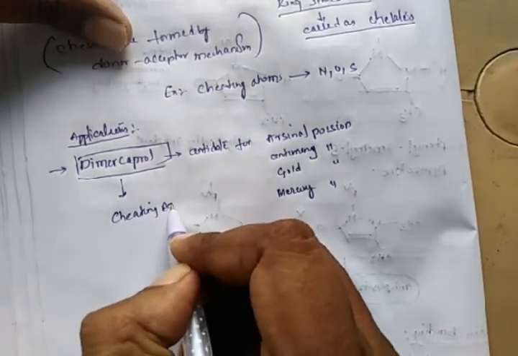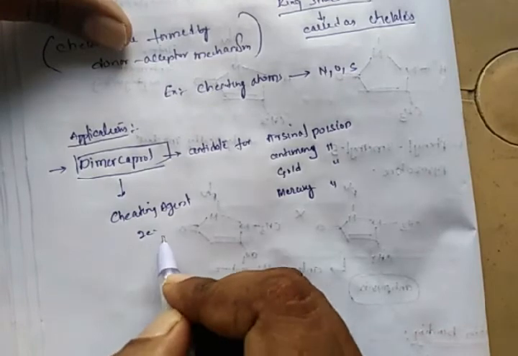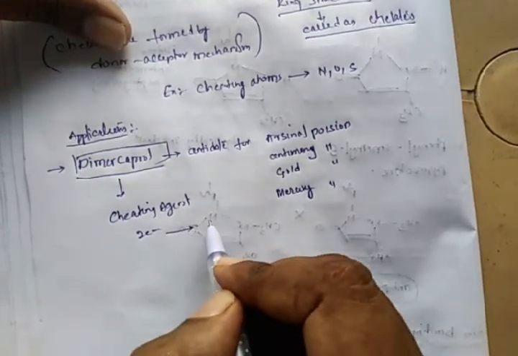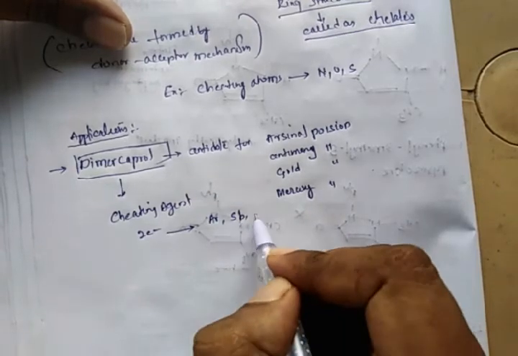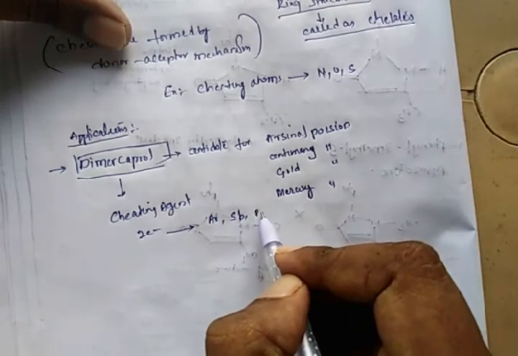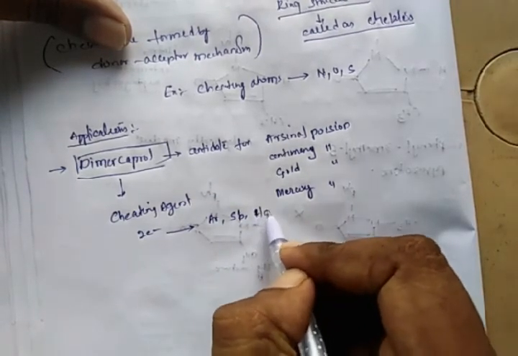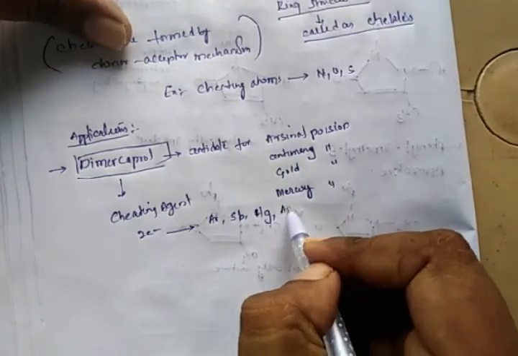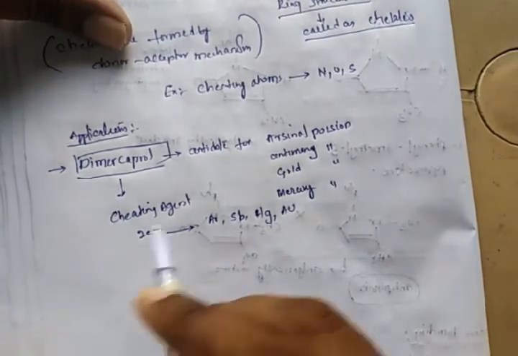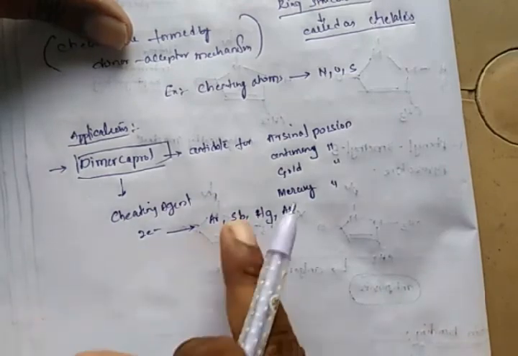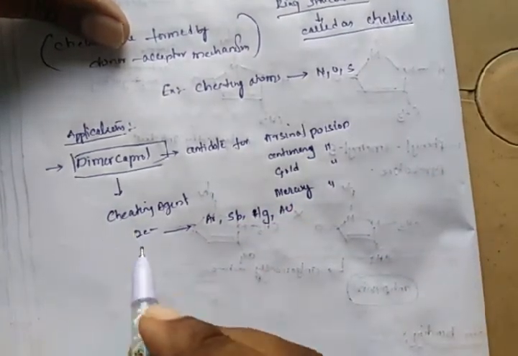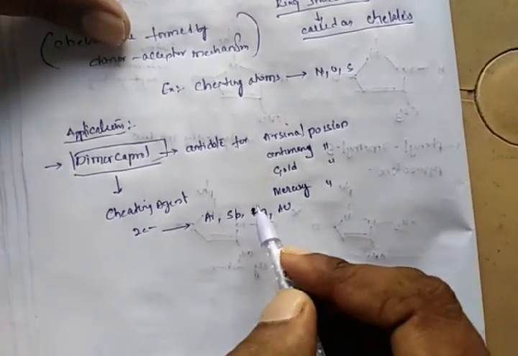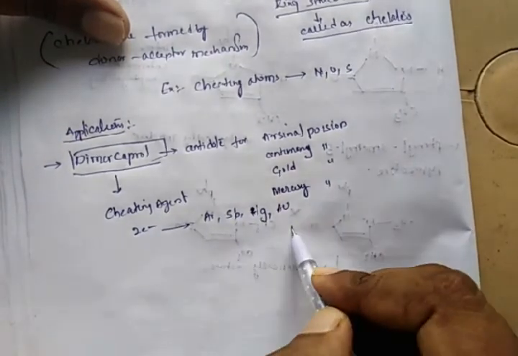It donates its 2 electrons to metals like arsenic, antimony, mercury, and gold, and forms a dimercaprol metal complex.